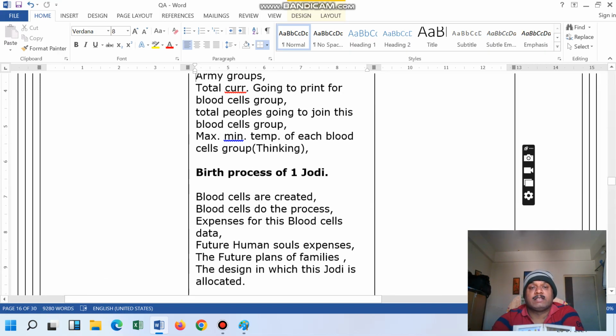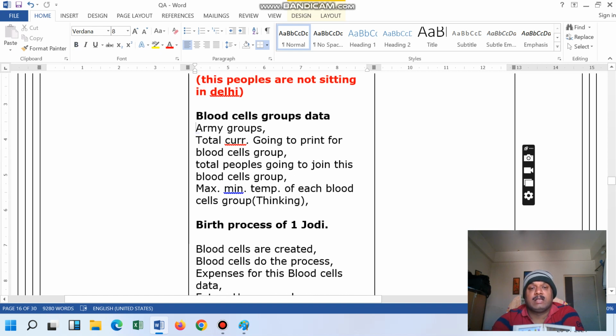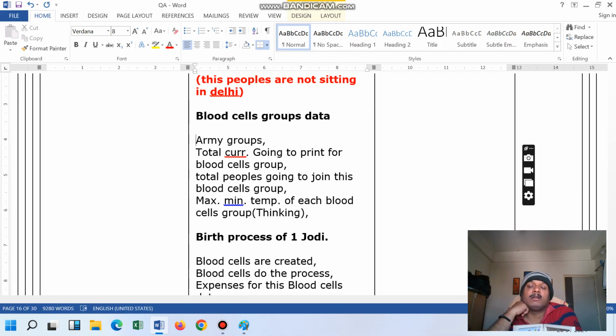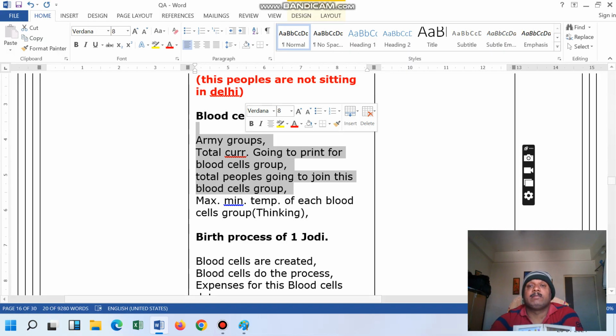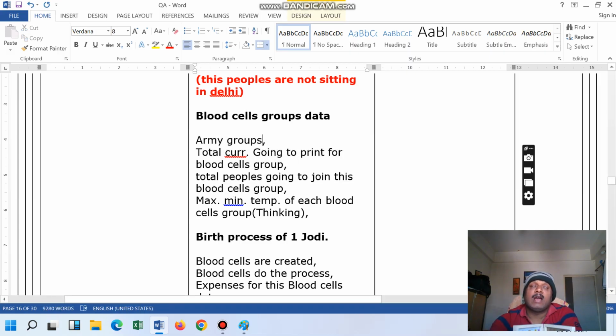So first we are going to discuss the blood group. What are the benefits of the blood group? In this world there are many armies, right? One of the persons told that A blood group is there, C blood group is there, D blood group is there, E, G, like this many blood groups are there. Each blood group has an army allocated to that group. For example, A blood group is there. So A blood group is going to get secured by which army group? It can be any army group.